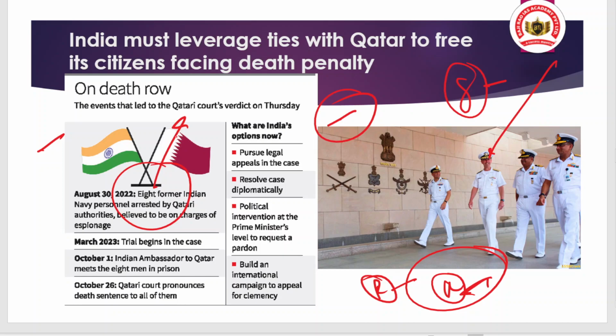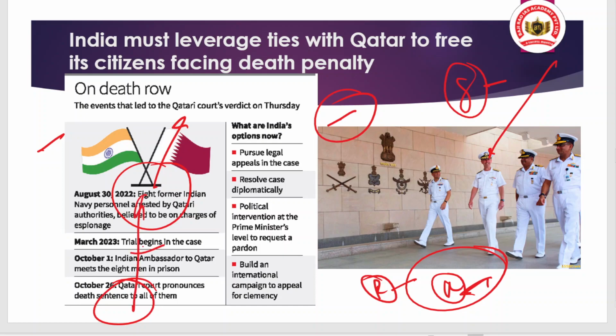But on October 1, the Indian ambassador to Qatar met the 8 men in prison so that they could ask about the matter and have detailed information. Okay, and you can see that on October 26, the Qatari court pronounced the death sentence on all of them.